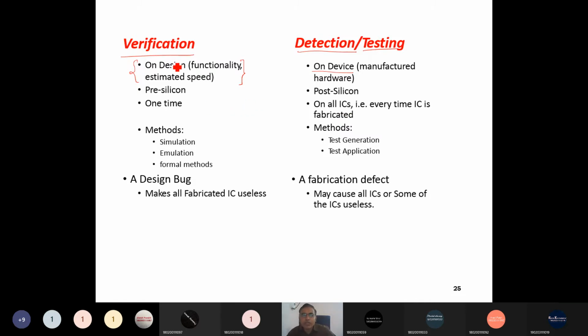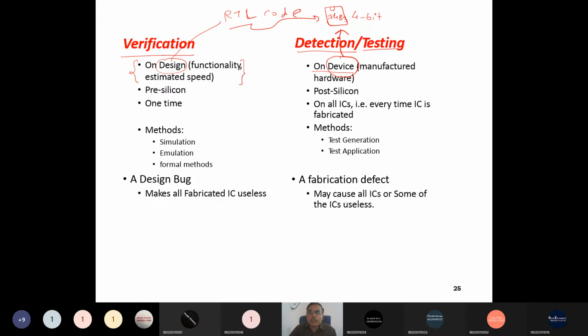Try to understand. Design means whatever RTL code we have written is called a design, right? It is a design of a 1-bit full adder or a design of any digital system. And once we implement it and prepare the chip for that, suppose we have the 7483, it is a 4-bit parallel adder chip, right? So testing is done on the physical device. That is the basic difference between verification and testing.